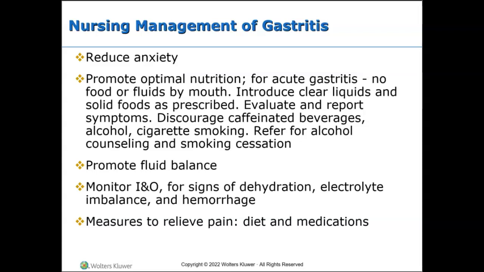And of course, we're going to evaluate and assess frequently, and then of course report any negative symptoms to our provider. We are going to discourage them drinking any caffeinated beverages, any alcohol. We're going to discourage any smoking cigarettes at all. And we're going to refer them to counseling for smoking cessation, alcohol cessation, all of that.